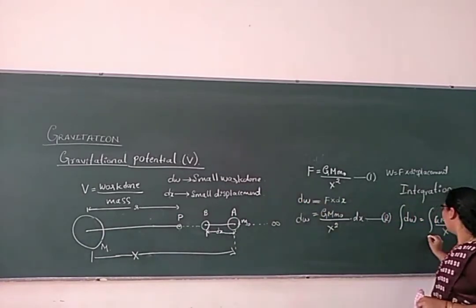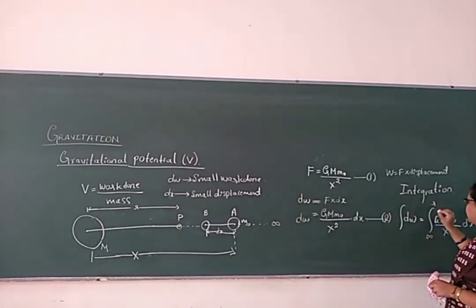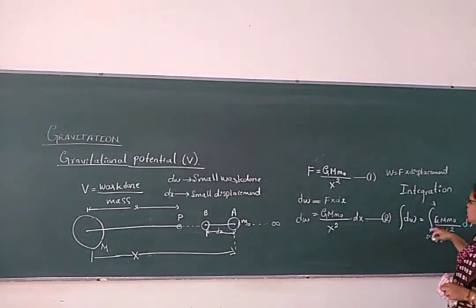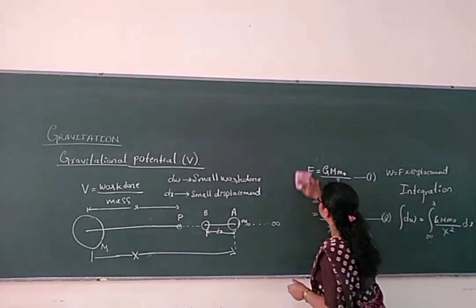So the limits are infinity to r. We have to mention it here. Infinity to r. Now I will show it here.